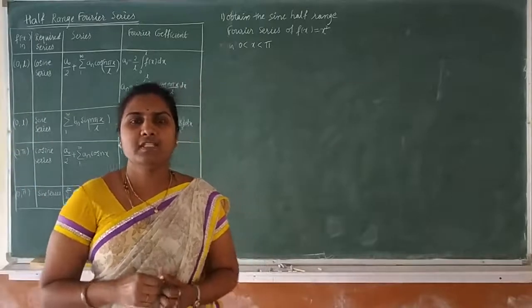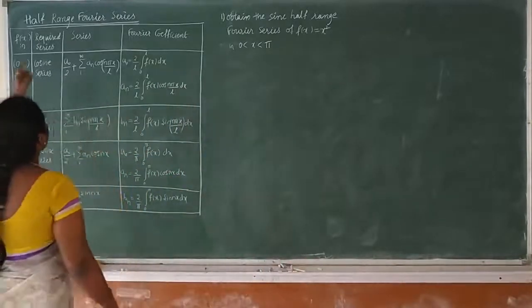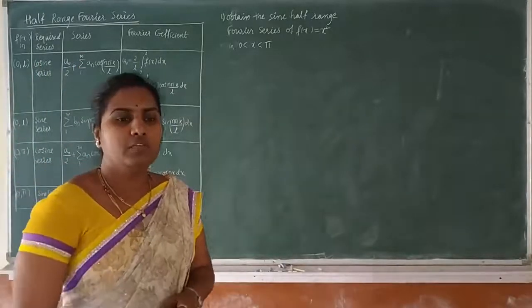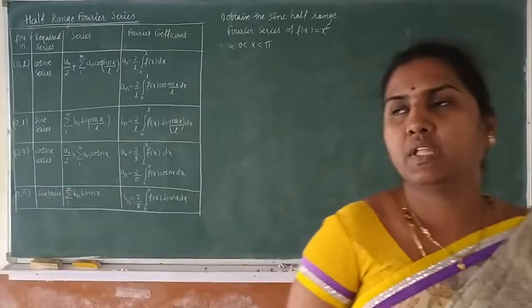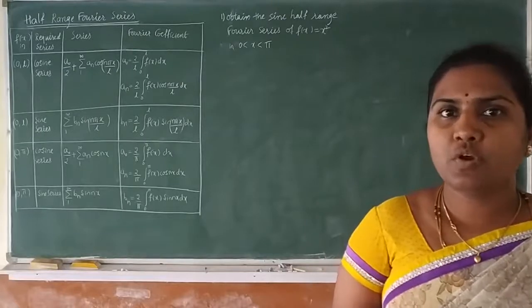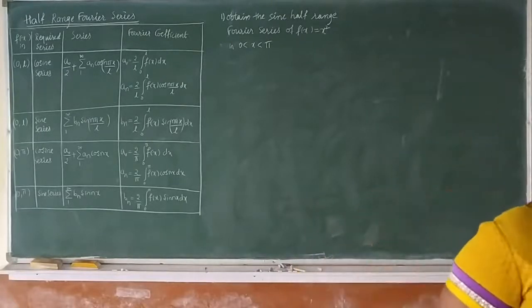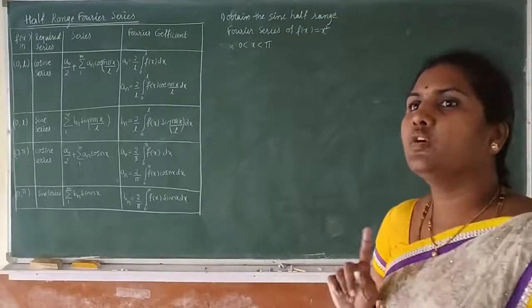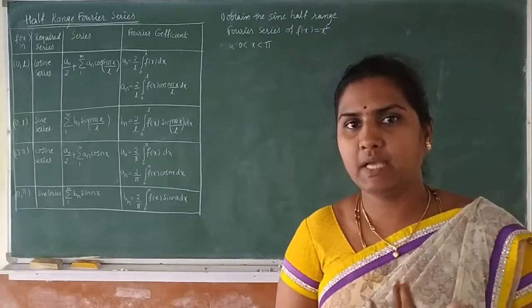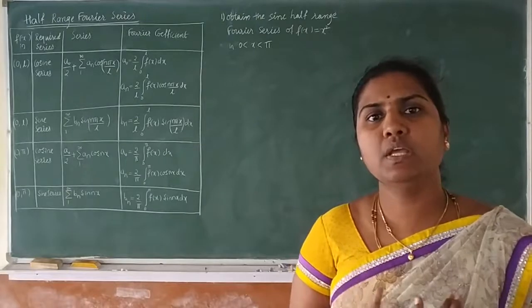Hello students, let's start the next part of the Fourier series, the half range Fourier series. Half range Fourier series means, in the Fourier series you have seen that the series contains a constant term, cosine terms and sine terms. Sometimes it becomes necessary to find only cosine terms or only sine terms. The series contains only cosine terms or only sine terms.